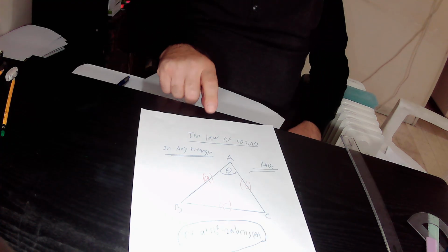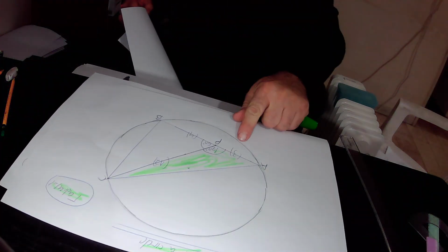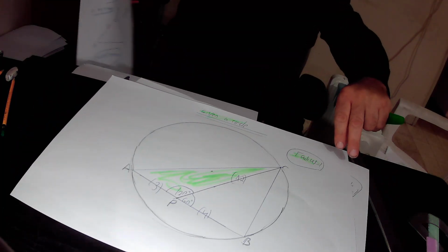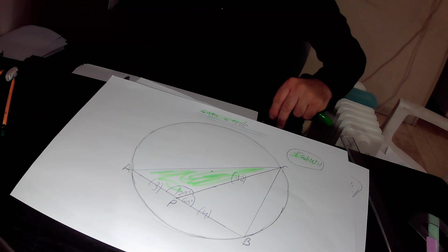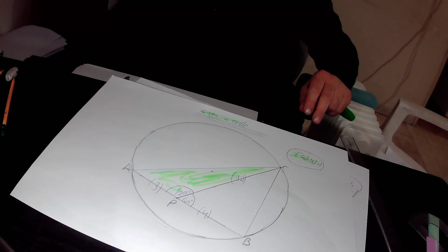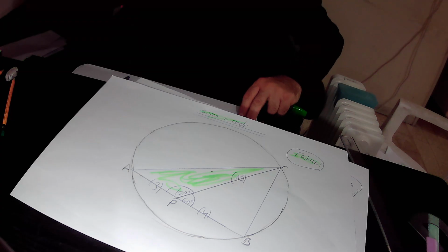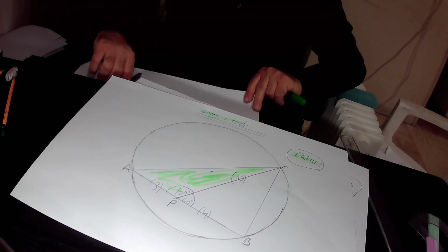So we'll implement the law of cosines on this green triangle, triangle CAP. On the green triangle CAP, according to the law of cosines, the following equation is true.